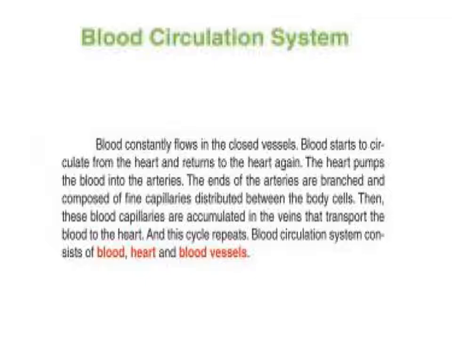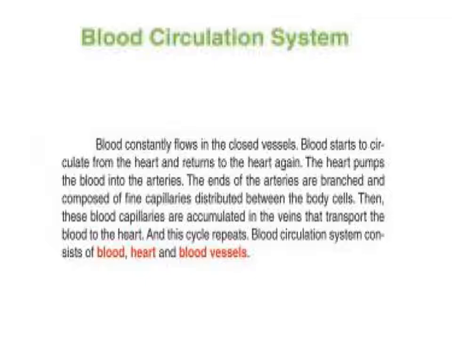What does that mean? That means the heart pumps the blood into the arteries, and the arteries are connected with veins, because the ends of the arteries are branched, and these branches are accumulated with veins.